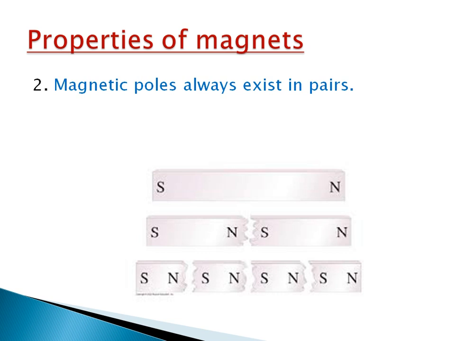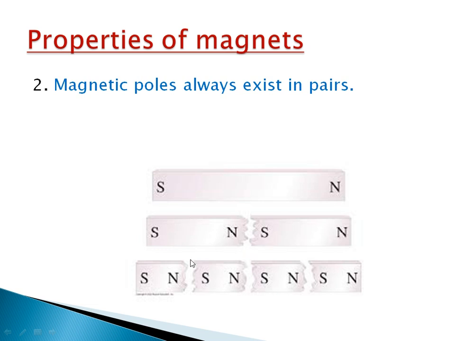Suppose you have a bar magnet. See the picture. Suppose you have a big bar magnet. You cut that bar magnet into two pieces. What is the result? You will get two magnets, and each magnet will have a south pole and a north pole.